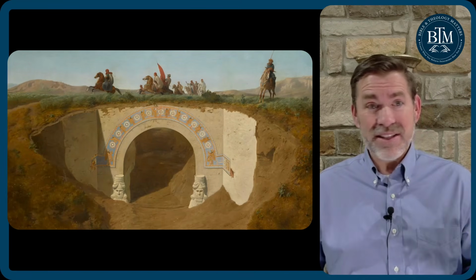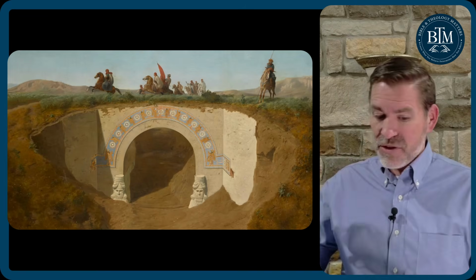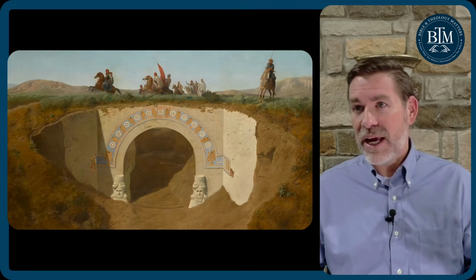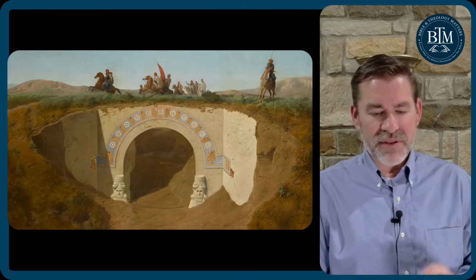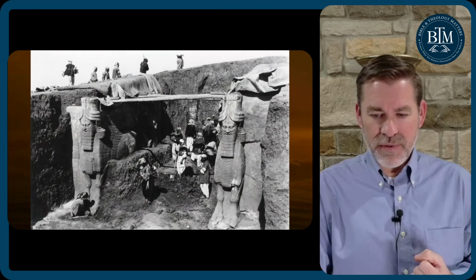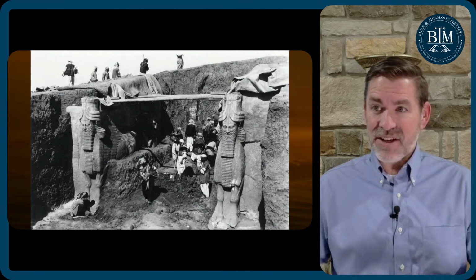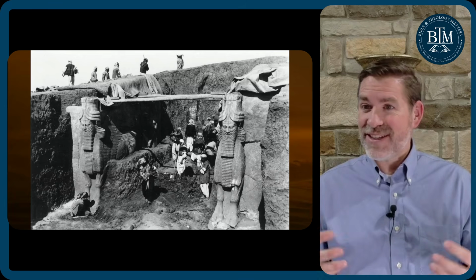Sargon's making it his capital city. And you can see the Lamassu there, which is an animal-like being with a human head. And they believe Sargon II's head is what's being used on these Lamassu. So here is an older picture, an actual picture as they're excavating and digging this. Can you imagine discovering this?